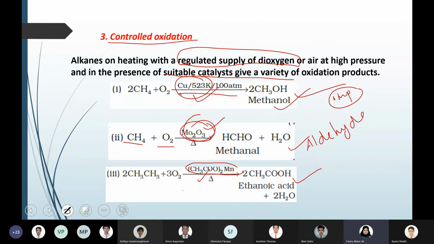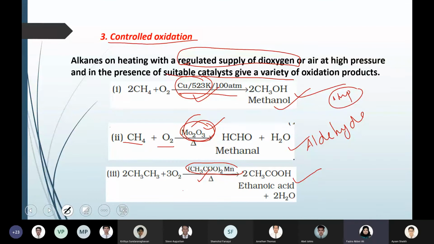If you're using copper at 100 atm and 523 Kelvin, you will get an alcohol, that is methanol here. If you're using molybdenum oxide, aldehydes are formed. And when you use manganese acetate, then it will be a carboxylic acid. So just look into all these three examples.